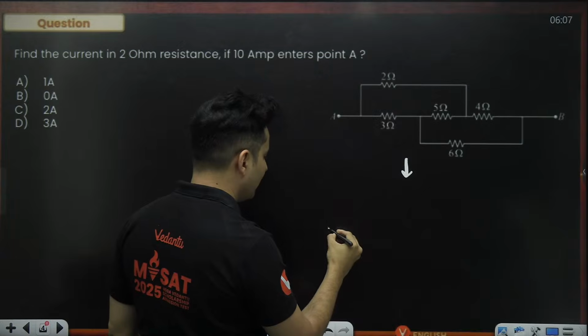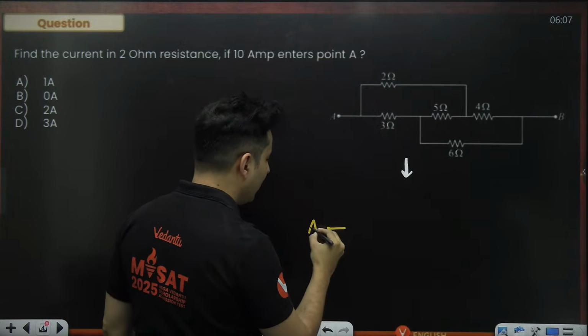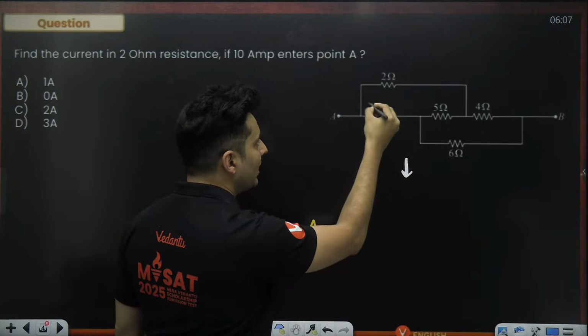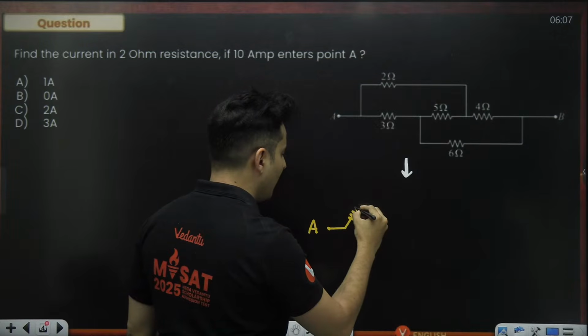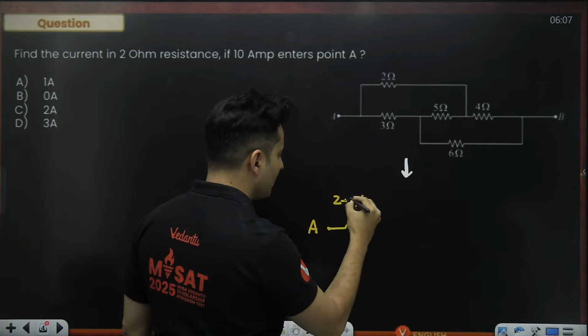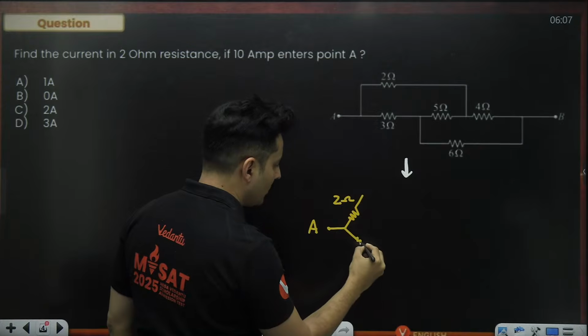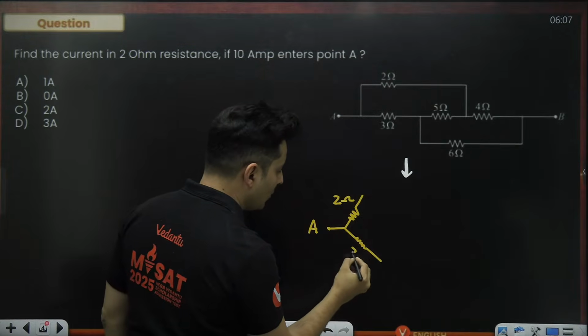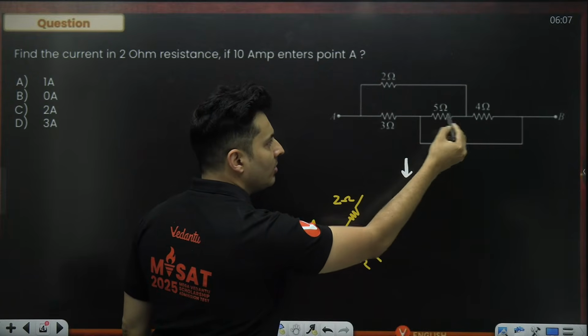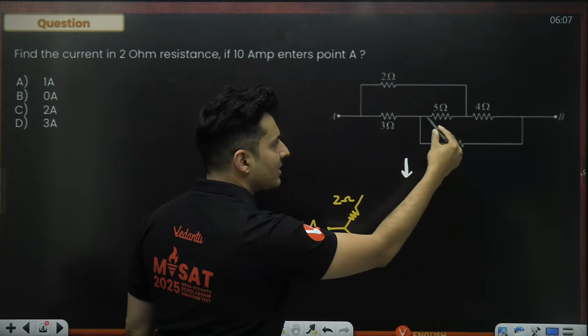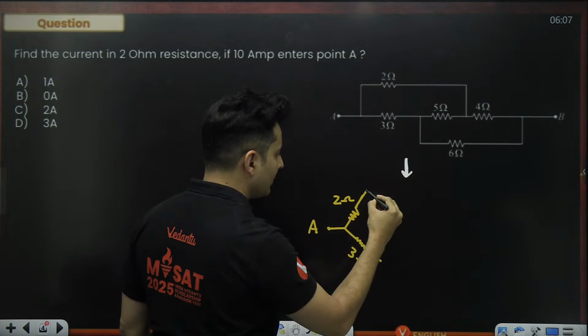So if you take this particular point A, from A there are two branches, 2 ohms and 3 ohms. Okay, so you have 2 ohms and you also have 3 ohms over here. That 3 ohms and 2 ohms are connected on the other side by 5 ohm resistance.